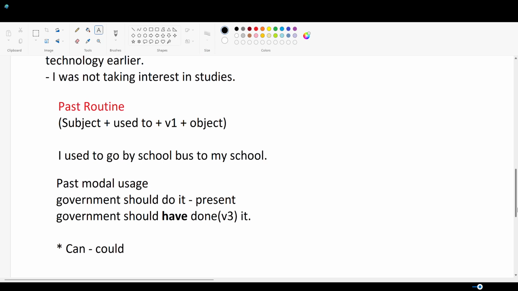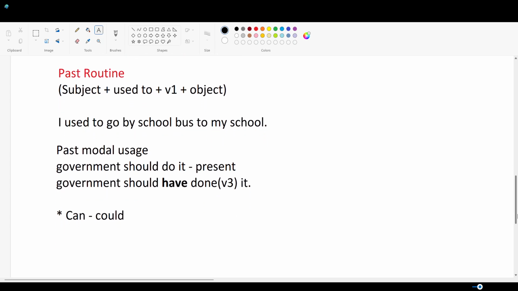Same way, past modal usage. Now whenever you are using any modal and you are in past time zone, make sure you're very clear with how you're using it. For instance, if you want to use can and you are in past time zone, make sure to use could instead of it.